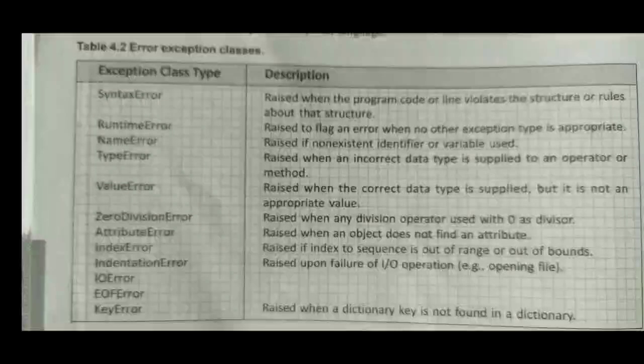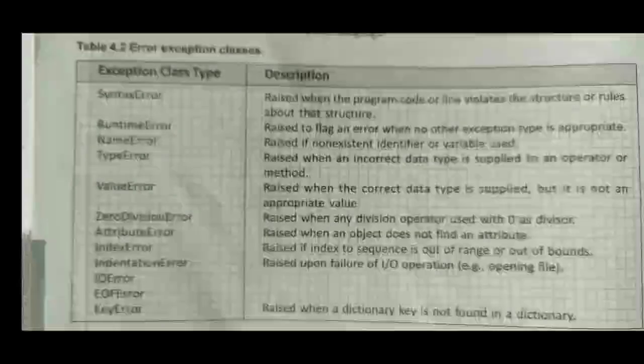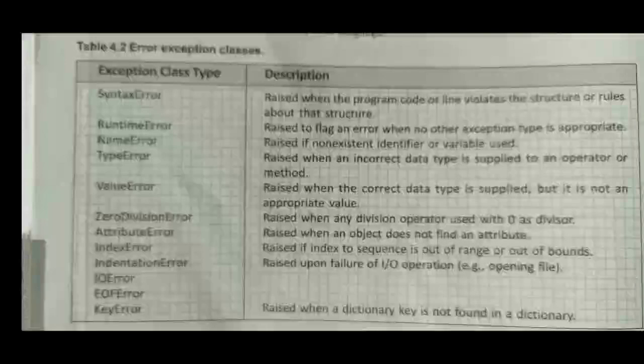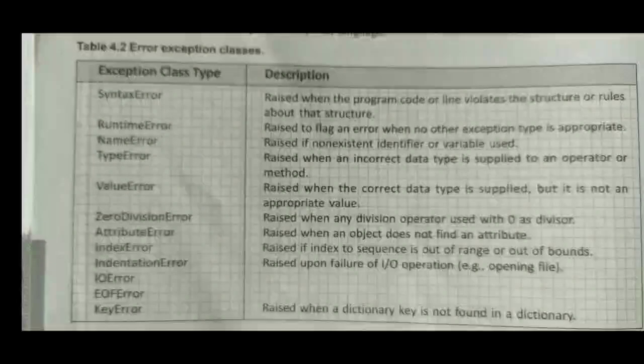Next one is the attribute error. This type of error is raised when you are trying to access an attribute or method that does not exist. If an attribute error indicates that an object has none type, that means it is a none. For example, suppose you have written self attributes: self dot roll number equal to 100, self dot name is equal to Ishan.